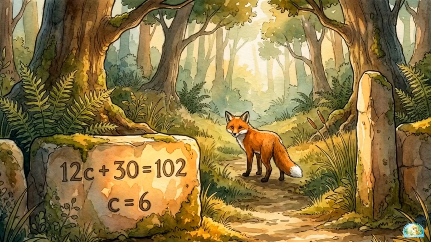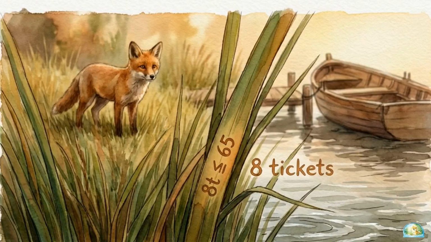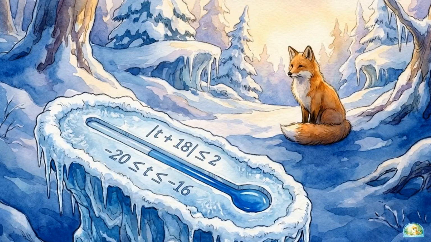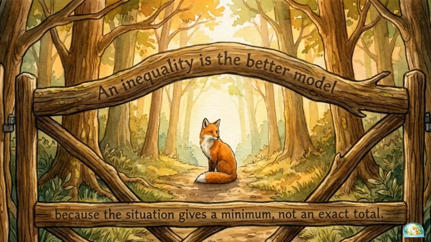Here are the results. The model is 12c plus 30 equals 102, and the solution is 6 classes. The model is 8t less than or equal to 65, and the student can buy at most 8 tickets. A correct model is absolute value of t plus 18 less than or equal to 2, which means negative 20 less than or equal to t less than or equal to negative 16, with t measured in degrees Celsius. An inequality is the better model because the situation gives a minimum, not an exact total.